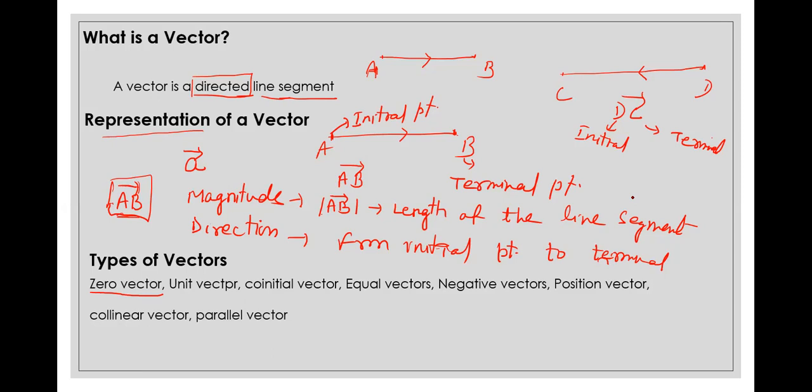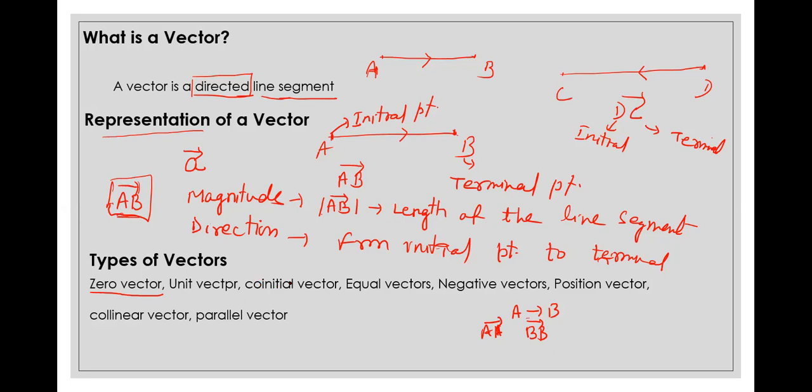So whenever we say A is the initial point and B the terminal point, when you say zero vector, that means A approaches B. That means A coincides with B, so the initial point and terminal point coincide. So the magnitude of the zero vector is 0. And what about direction? It can have any direction. There is no fixed direction for the zero vector.